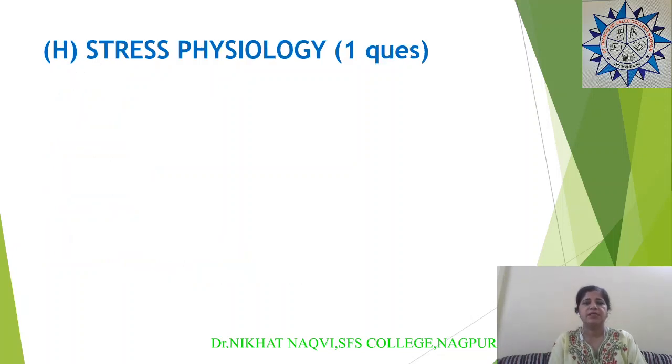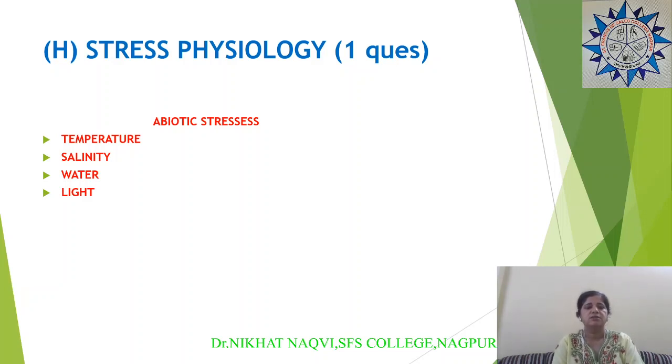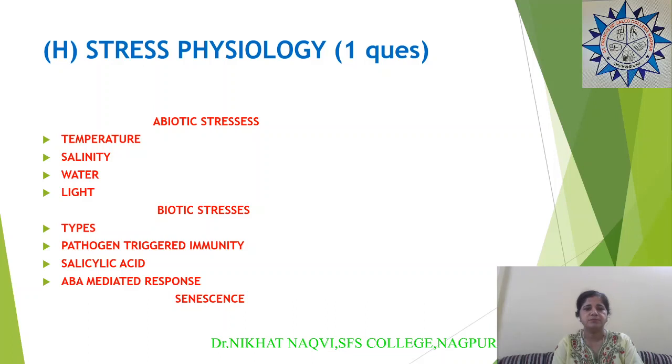Then the next chapter, last chapter, is on stress physiology. One question can be asked from this particular chapter. You should know the different abiotic stresses like temperature, salinity, water, light. Then the biotic stresses also you should know, especially with reference to salicylic acid, ABA mediated response, then pathogen triggered immunity. This you should pay attention to. Then there have also been questions on senescence.